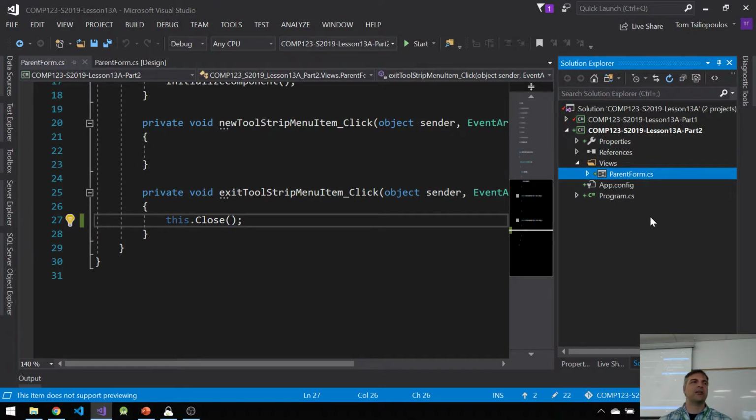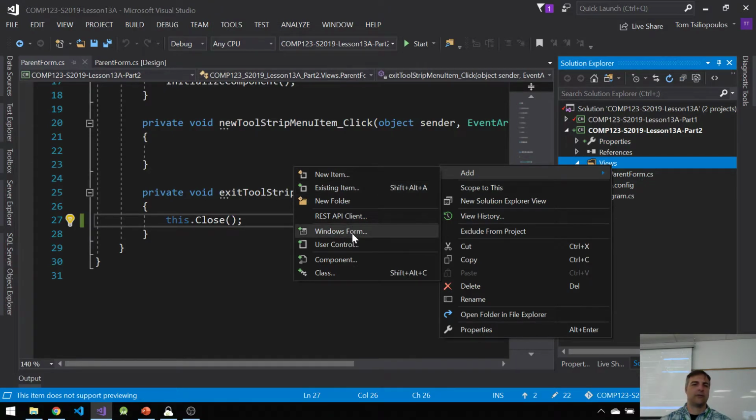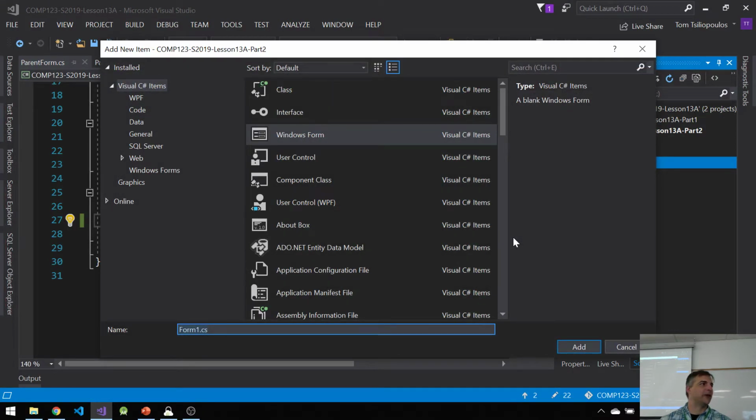Next, I want to make a new form. Okay, let's do this together. Views, right click. I want to add a new Windows form. Now this would have been awesome if I had a master form to do here, but I don't, right? So I have to do all that stuff again. That's why I think visual inheritance is pretty good for that one thing.